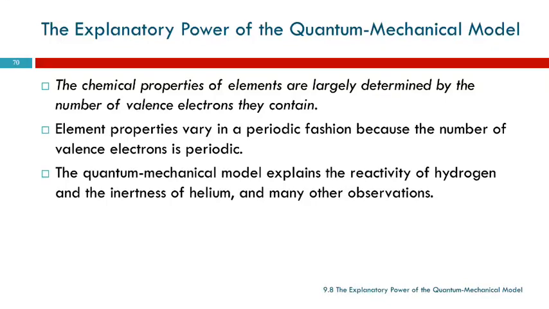Okay, so the chemical properties of the elements are largely determined by the number of valence electrons that they have. That's why it's important to tell the valence electrons from the periodic table. So we've seen that the number of valence electrons corresponds to the group number, and that's why all the elements in that group have similar properties.